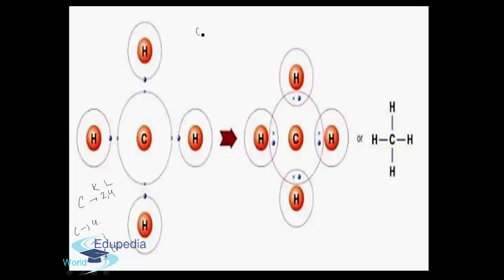So we can say that the carbon atom has 4 electrons to share and the hydrogen atom has 1 electron to share. So if we combine these together, we'll have it like this: